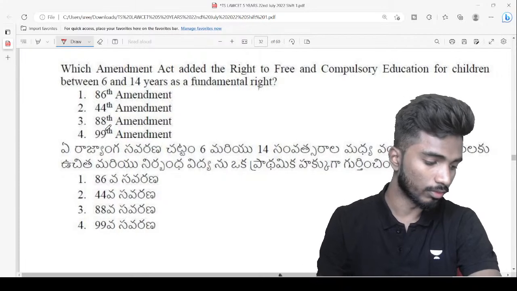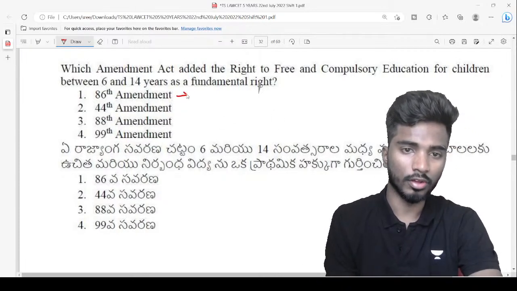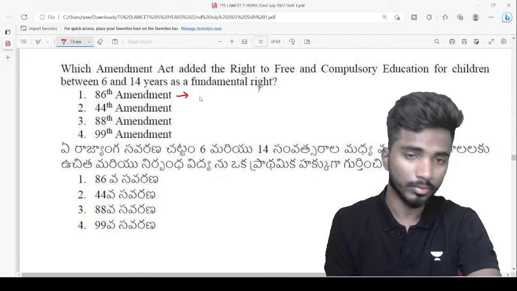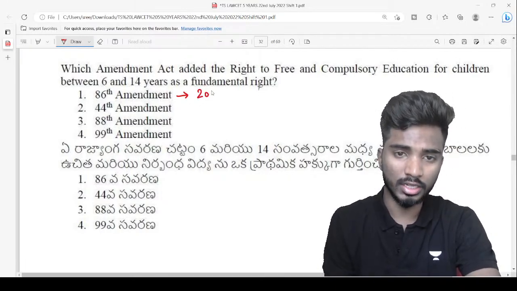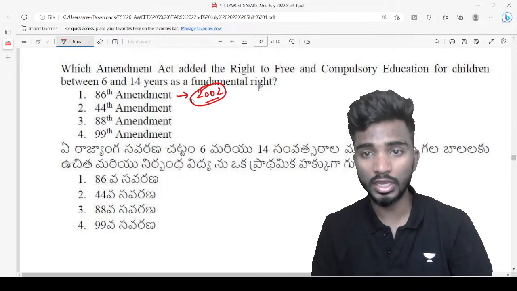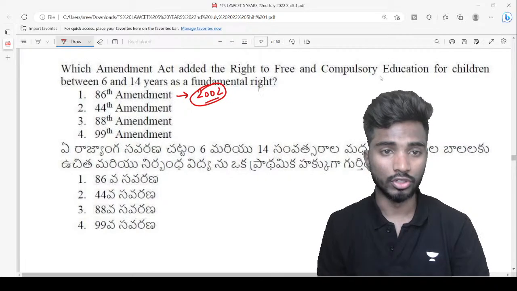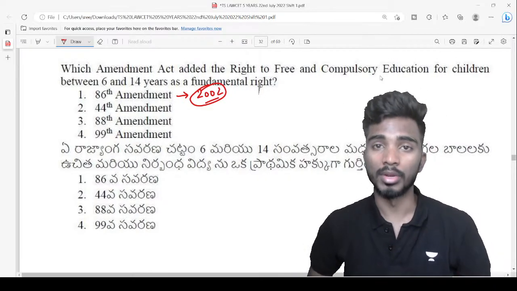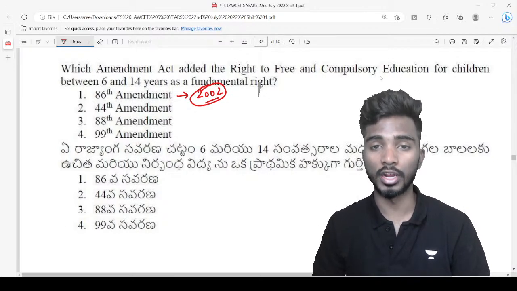Yeah, well done. Very good. Well done, Alpha. So 86th amendment, which was enacted in the year 2002. So it has made right to free and compulsory education for children between 6 and 14 years a fundamental right.